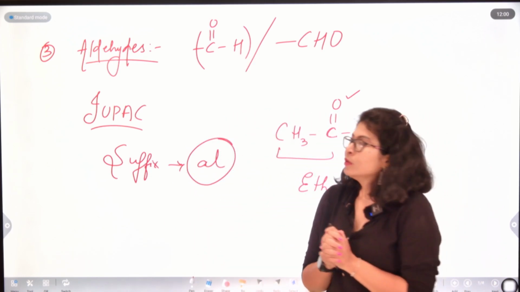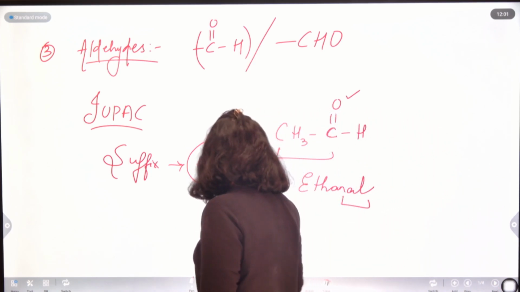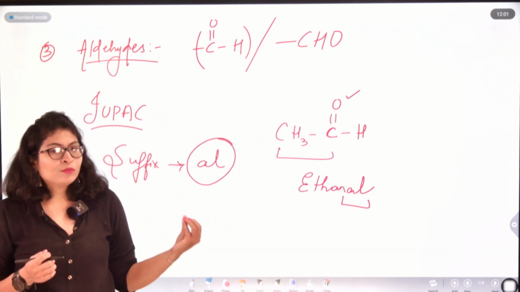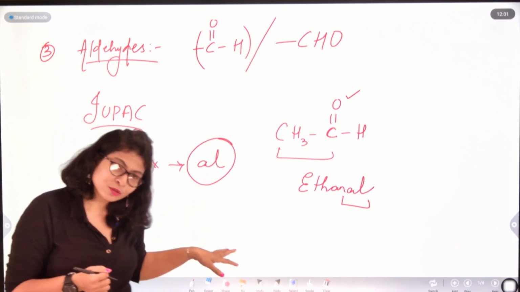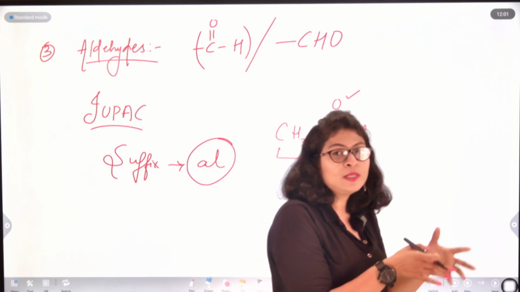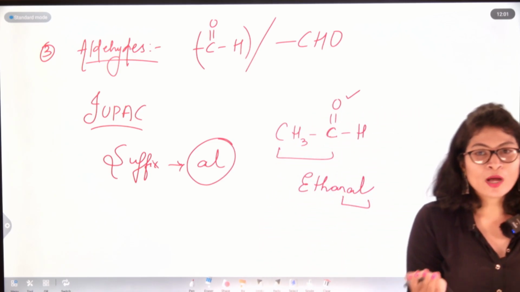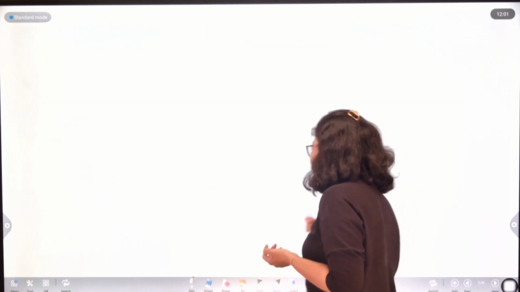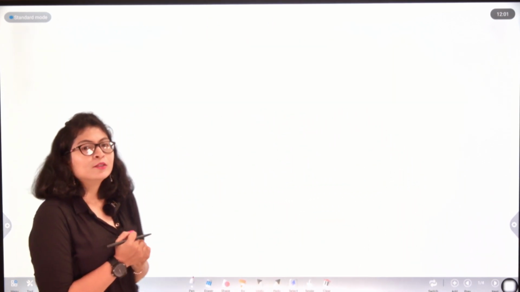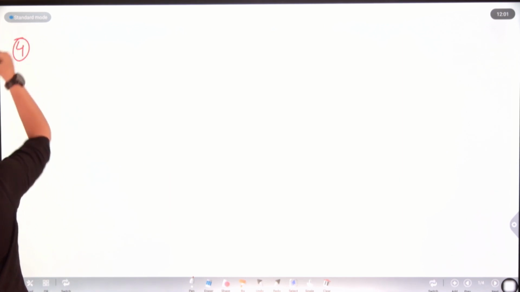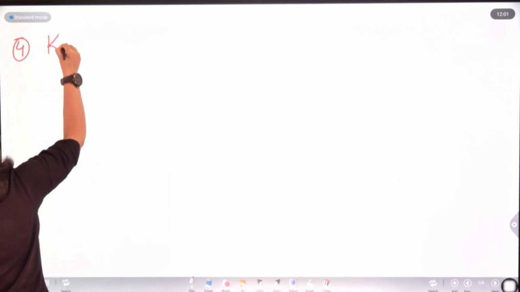Okay. Now, if you are facing any problem in nomenclature, don't worry. After dealing with all the functional groups together, we will move on to examples of how we actually name hydrocarbons having different functional groups. So don't worry about that. We have a solution to everything. So the next functional group which we are dealing with, the fourth functional group, is ketone.